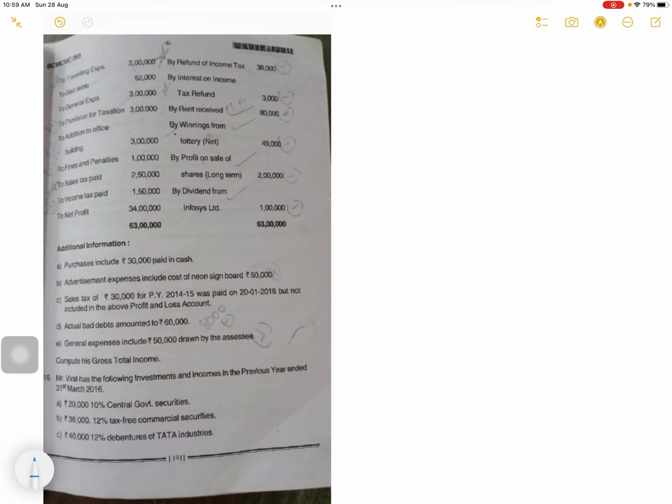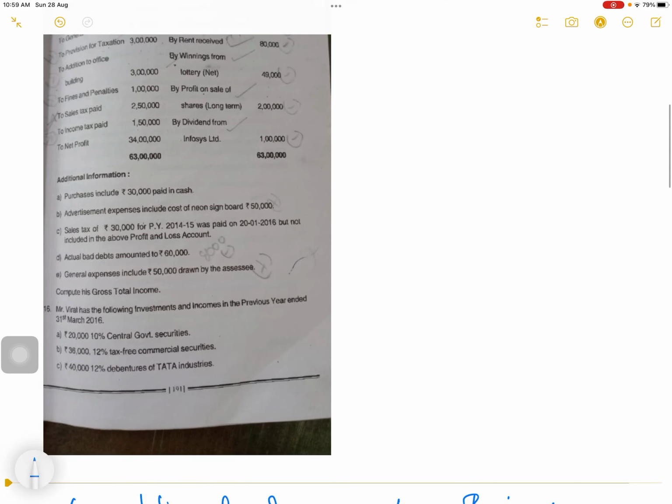Sales tax paid. If sales tax is paid, then it is allowed. If it is due and not paid, it is not allowed. If it is due but paid before the filing of return, then also it is allowed. In the exam, sales tax will not come; instead GST will come. Sales tax has become GST, but the effect is the same. GST paid is allowed, and it is shown in the P&L account, so you are not supposed to do anything about it.